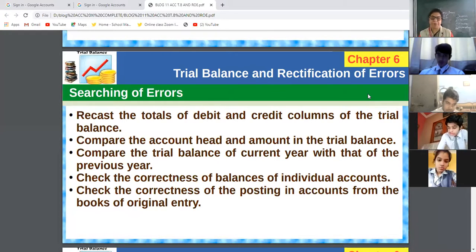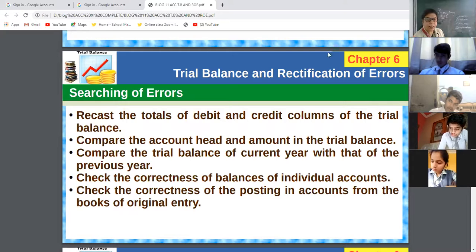So the first step is to search for the error. Generally we can rectify the errors in the initial stage. Total it, check the total again, check the balances again, check the posting again, carry forward again. Maybe there is no error there, then you can compare with the previous trial balance.